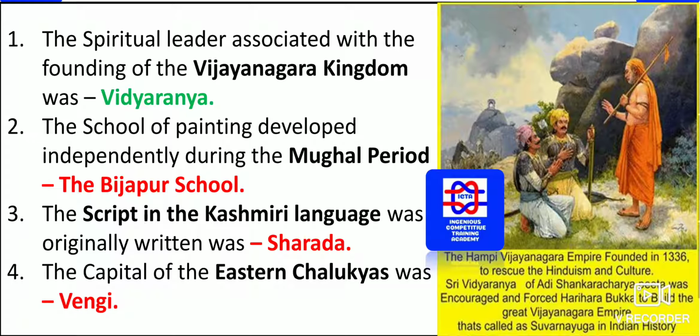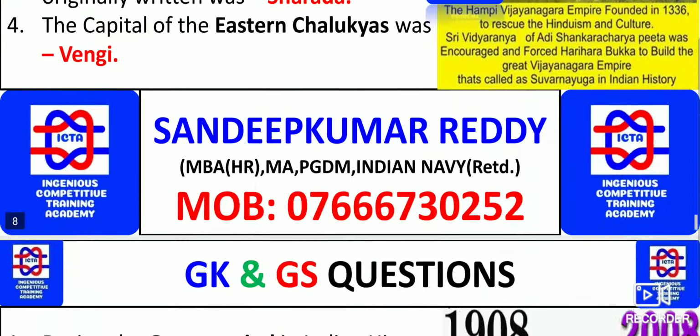We knew that they have been called Vengi Chalukyas. The capital of the Eastern Chalukya was Vengi.